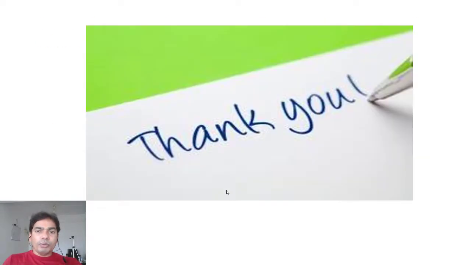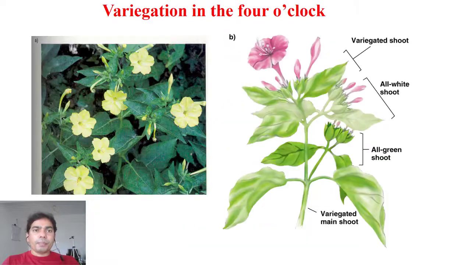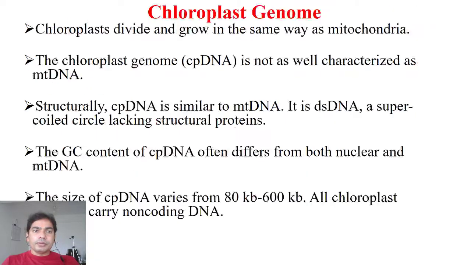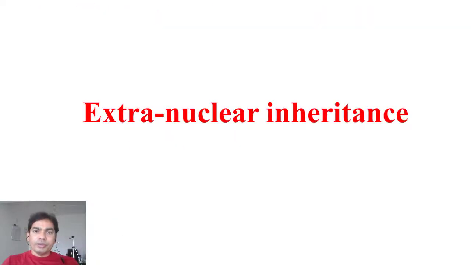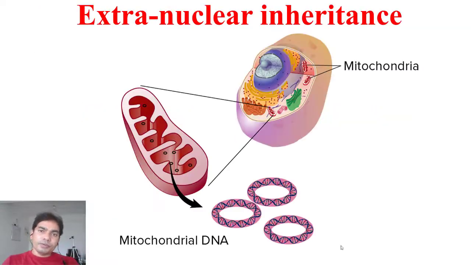So this is all about your extrachromosomal inheritance, right? Extranuclear inheritance, apart from the nucleus.